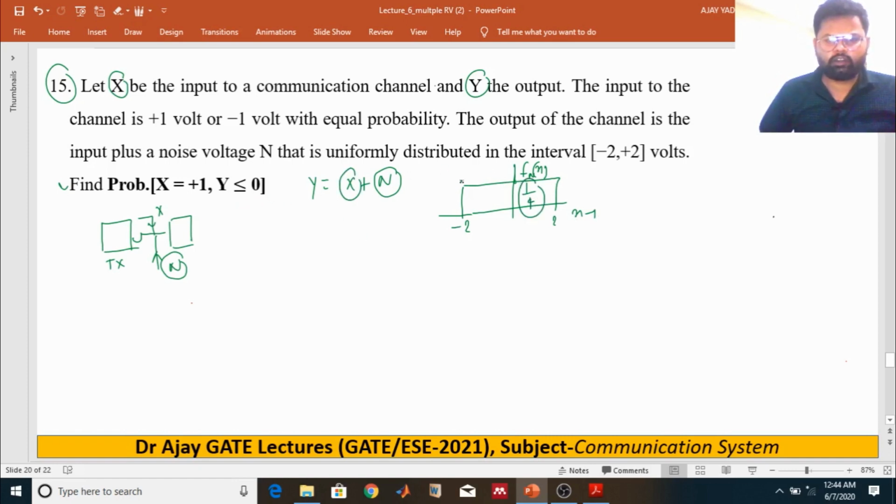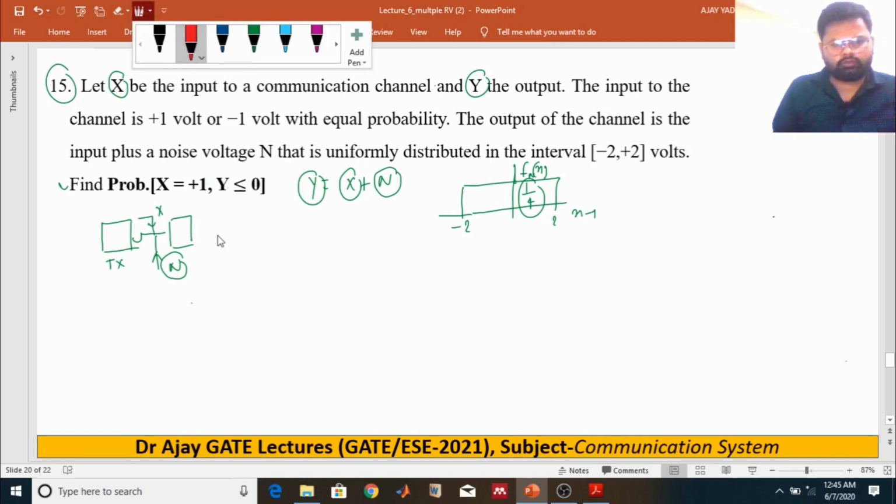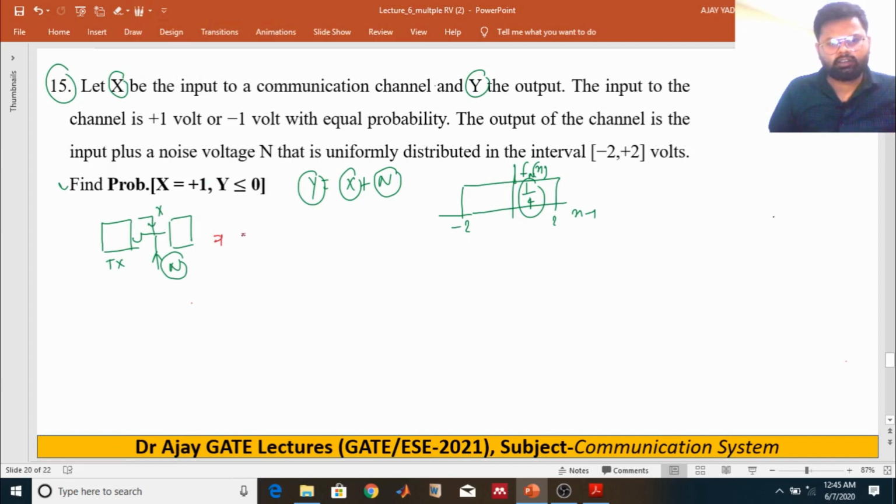So we have to find the probability of X equal to 1 and Y less or equal to 0, right? As we know, the probability of A comma B is nothing but the probability of A given B, times the probability of B. Just apply this conditional probability.